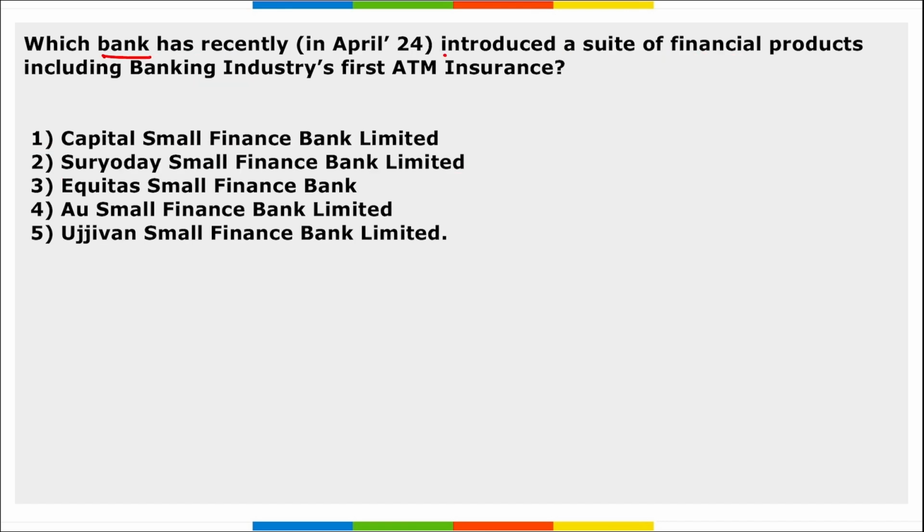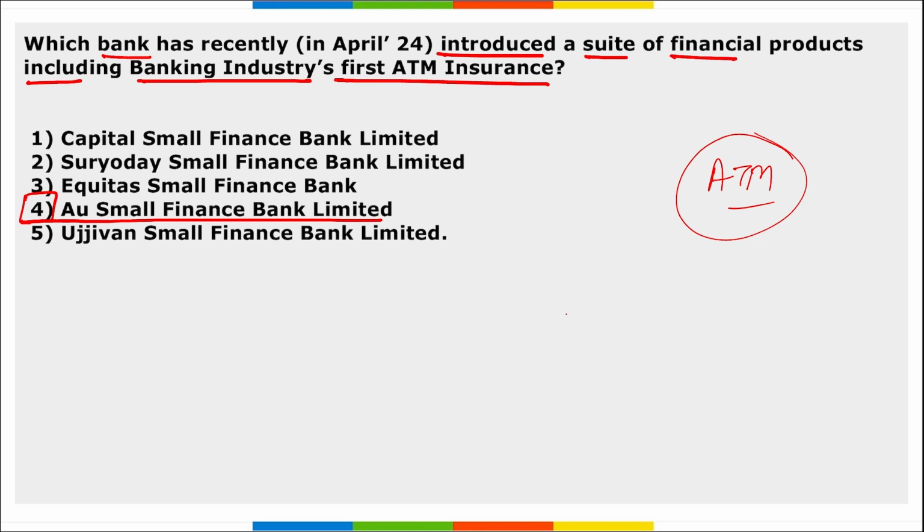Next, which bank has recently introduced a suite of financial products including banking industry's first ATM insurance? It will be AU Small Finance Bank Limited. So two things were launched here, two credit cards, and one thing is your ATM insurance facility. Which are the two credit cards that were launched here? That is your AU Spont and AU Nomo.